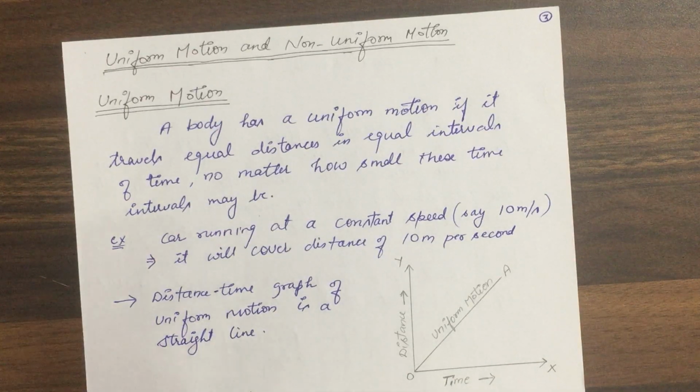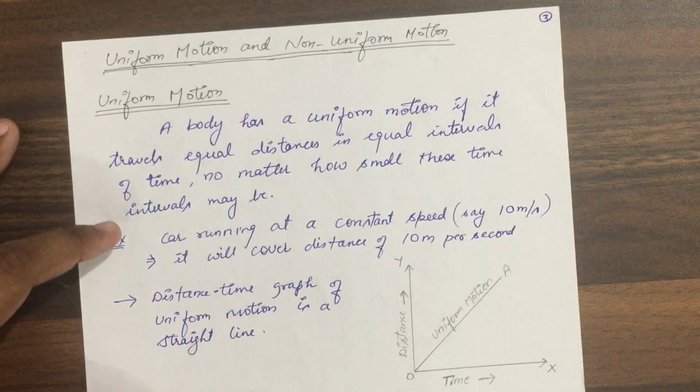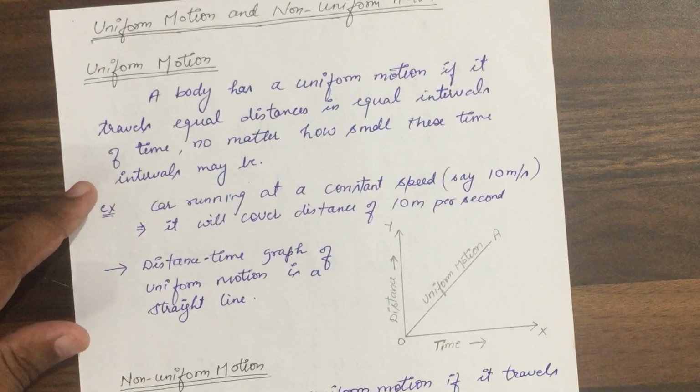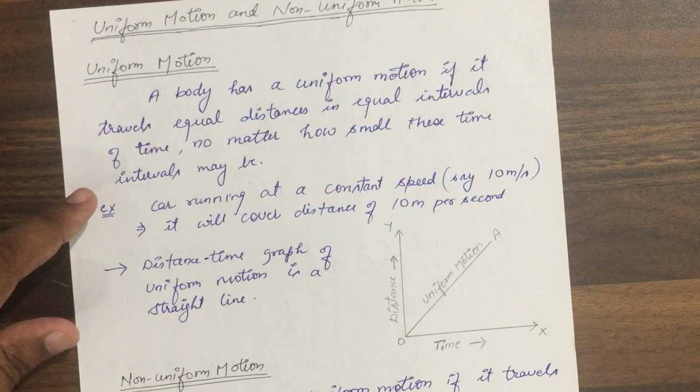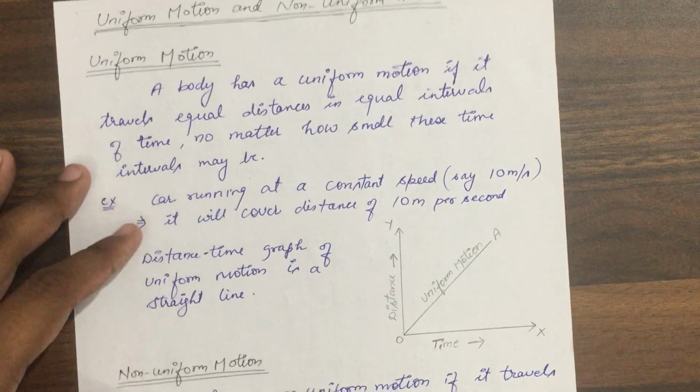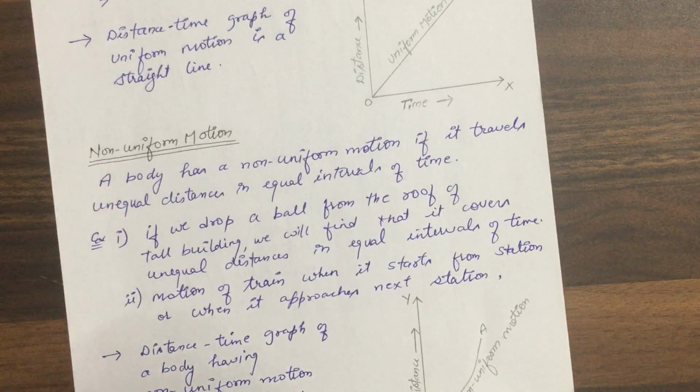So it is moving equal distances in equal intervals of time, so it is in uniform motion. And what is non-uniform motion? Suppose in the first 10 seconds a body moves 10 meters, in the next 10 seconds it moves 15 meters, in the next 10 seconds it moves 20 meters. So it is non-uniform, therefore it is in non-uniform motion.